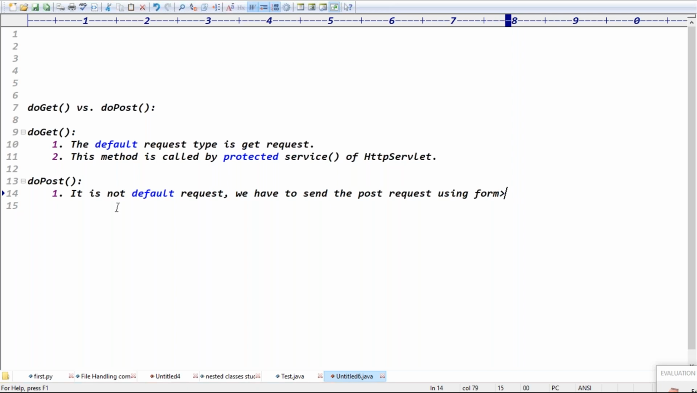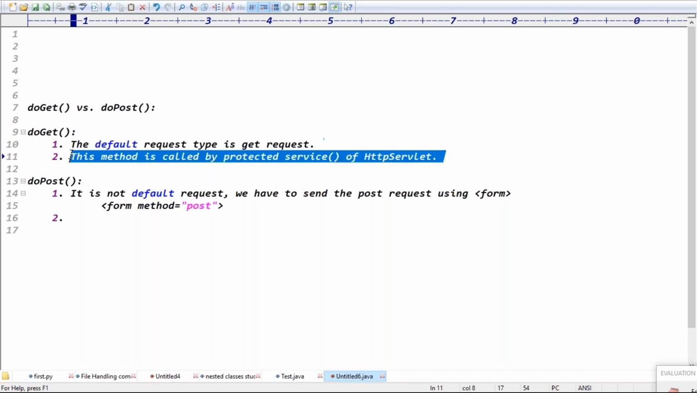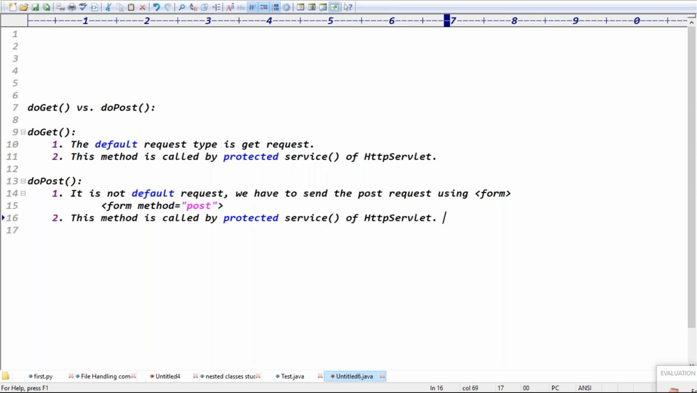Exactly. How can you specify the post request using the form tag? Tell me. Form method equal to post. We have to specify the post request, right? Guys, who is calling doPost also? This method is also called by protected service of which class, guys? HttpServlet class, right? Exactly. Protected service of HttpServlet. These are two points, guys.